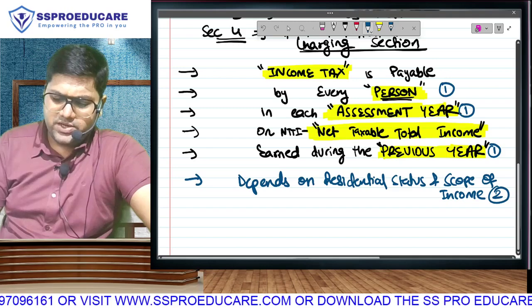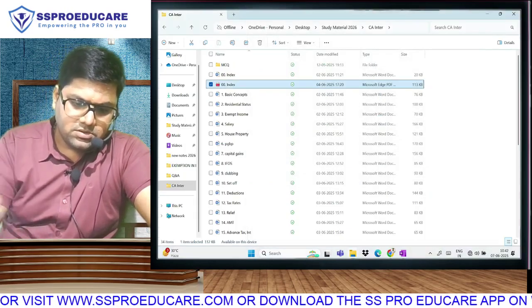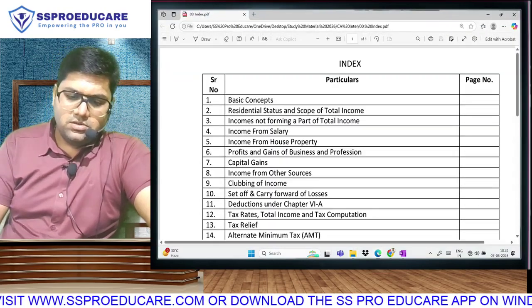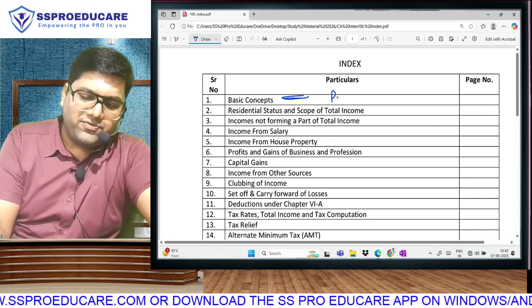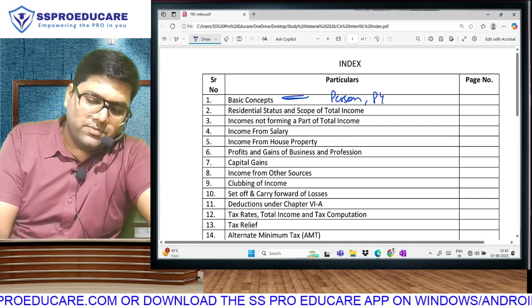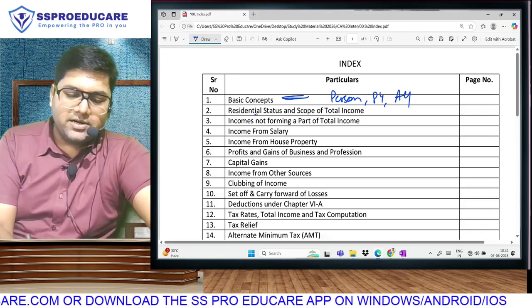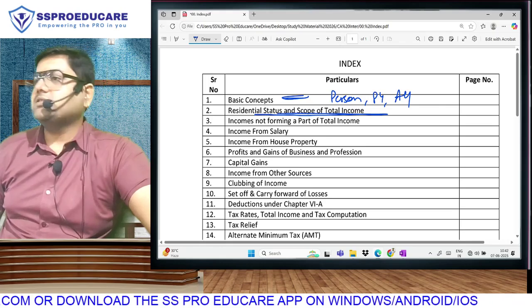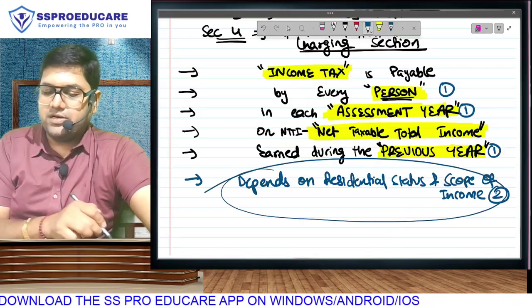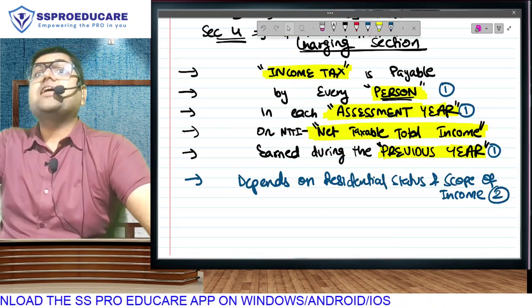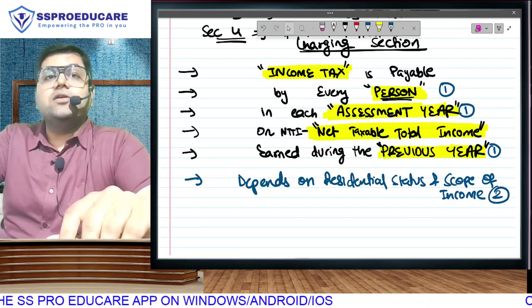If I have to just show you the index also. First chapter is basic concepts. Here we will learn definition of person, PY, AY. So 3 concepts over, first chapter over. Second chapter, name of the chapter is residential status and scope of total income. So if I complete my second chapter, then this part also will get over. But we still have to learn calculation of income and calculation of tax.